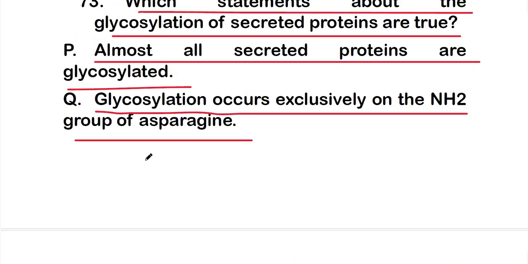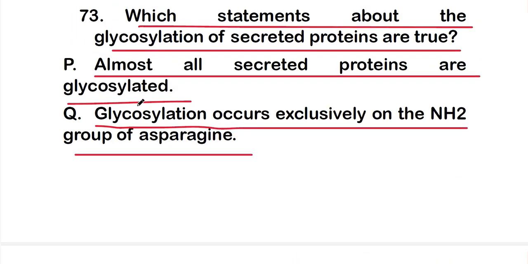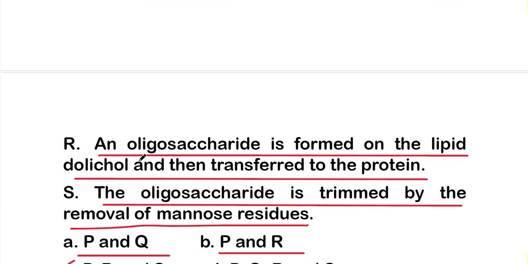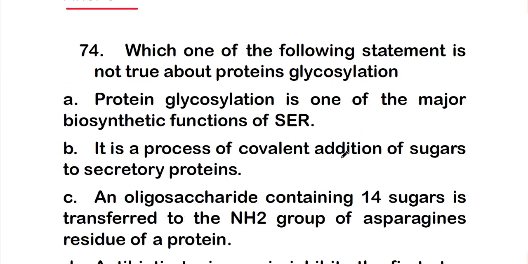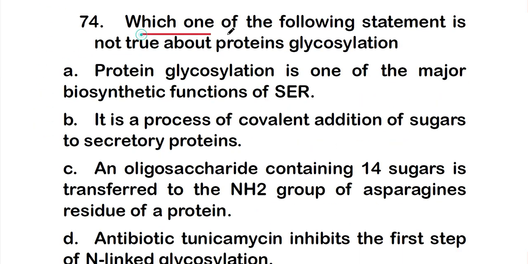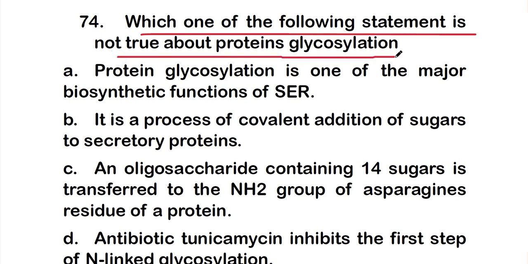So Q alone is wrong. Almost all secreted proteins are glycosylated. Then an oligosaccharide is formed on the lipid dolichol and then transferred to the protein, and the oligosaccharide is trimmed by the removal of mannose residues. So these are all correct options. Okay, so next question is, which one of the following statements is not true about protein glycosylation?